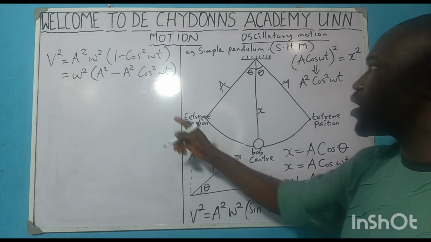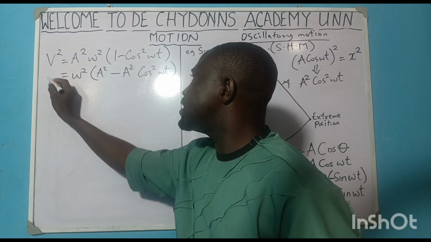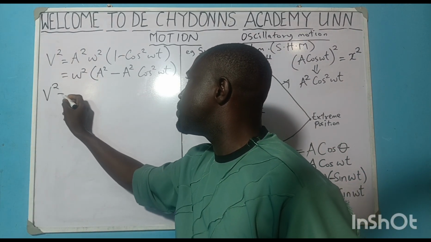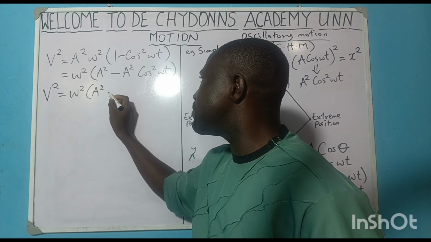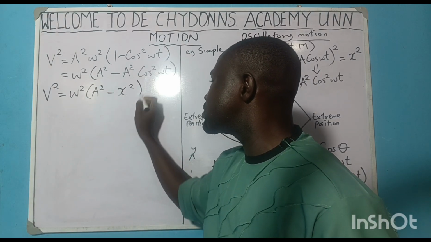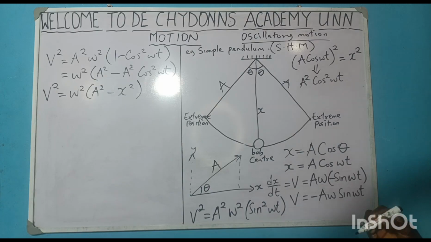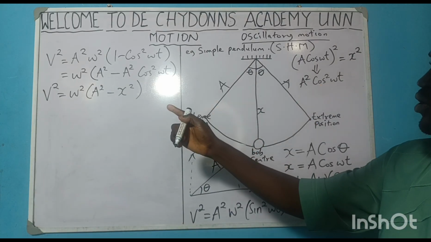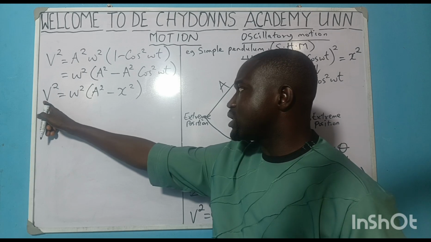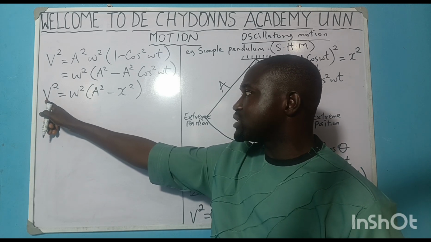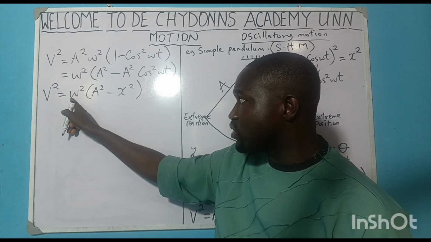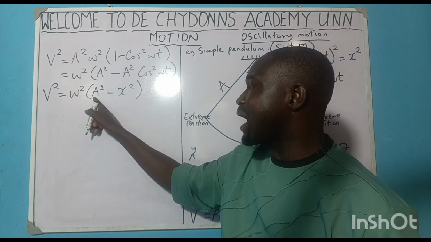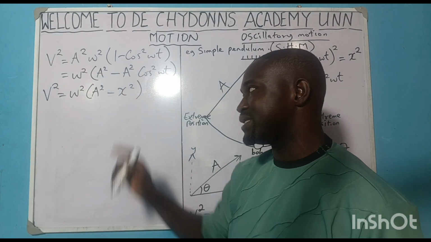And so I will come here now and say that v squared will be equal to w squared bracket a squared minus x squared. So I have succeeded in deriving my linear velocity in terms of angular velocity, amplitude, and displacement.